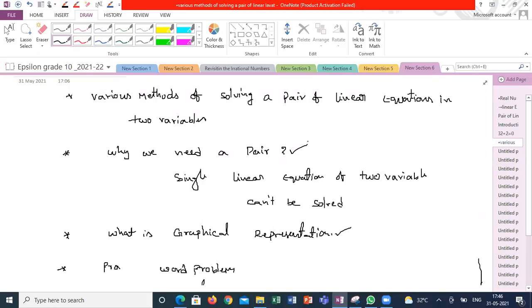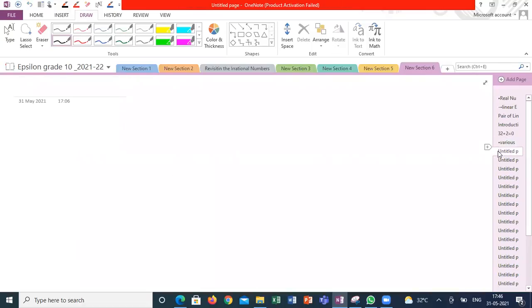Shall I move to the definition? Yes. Anyway, we are going to discuss. If anybody answers, I'm going to discuss. First of all, I'm going to start this topic with the definition. Anyone can define, based on previous discussion, the definition of a linear equation in two variables.